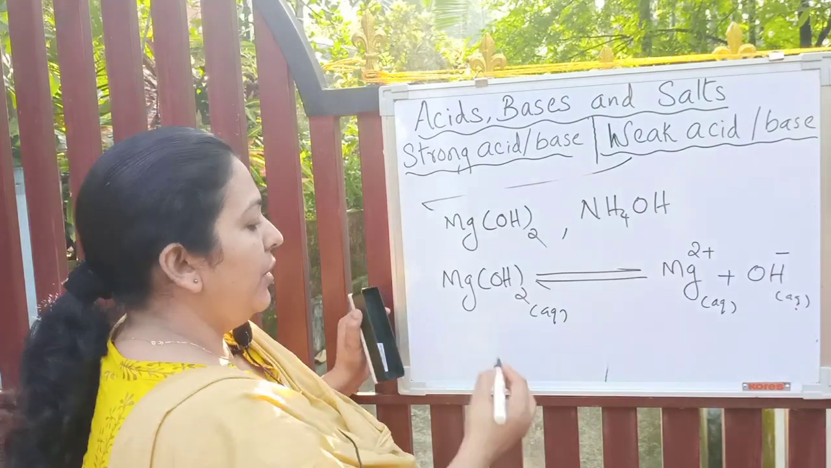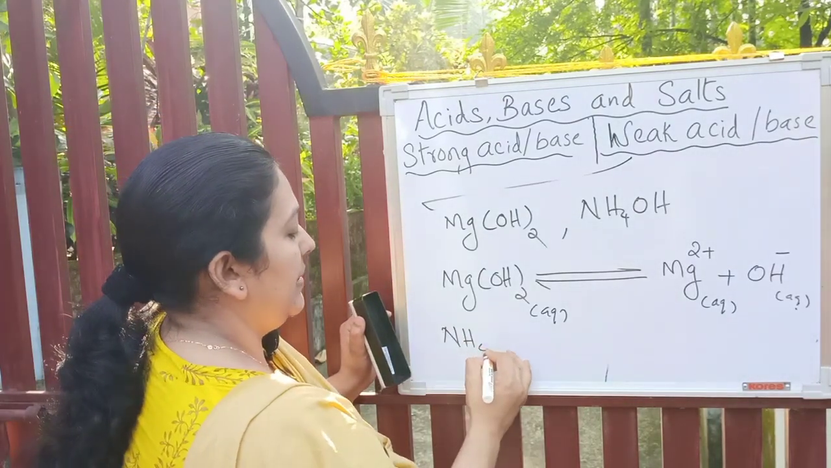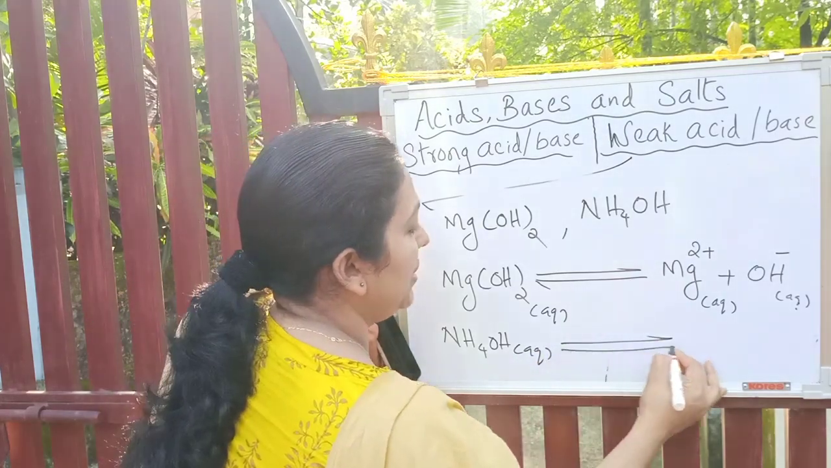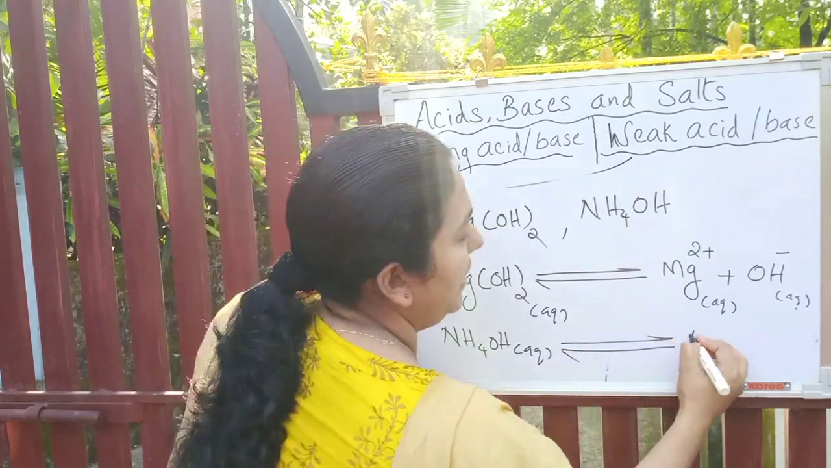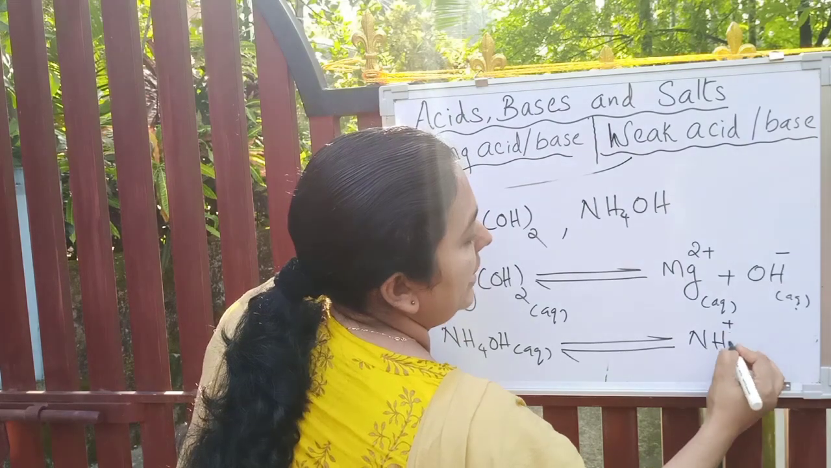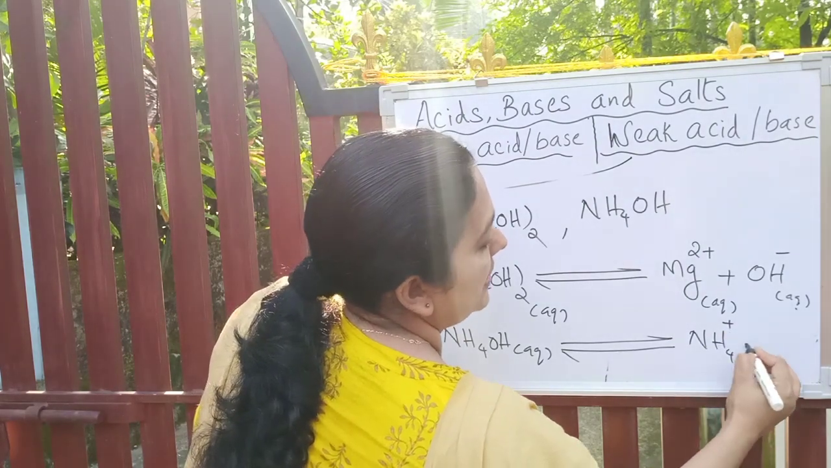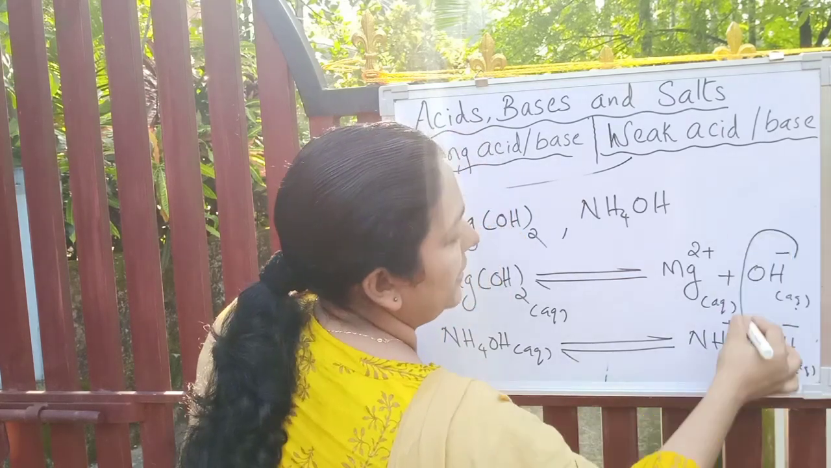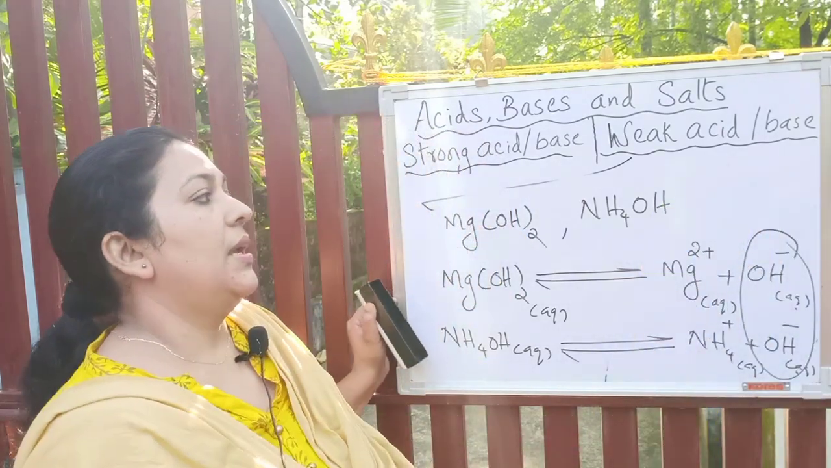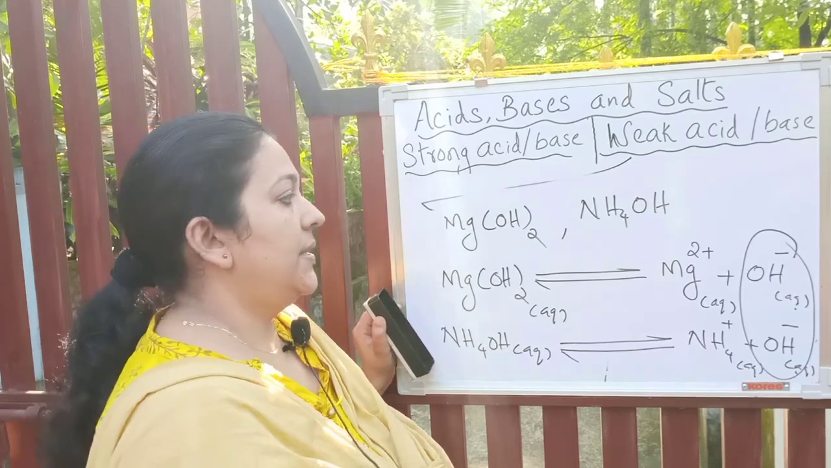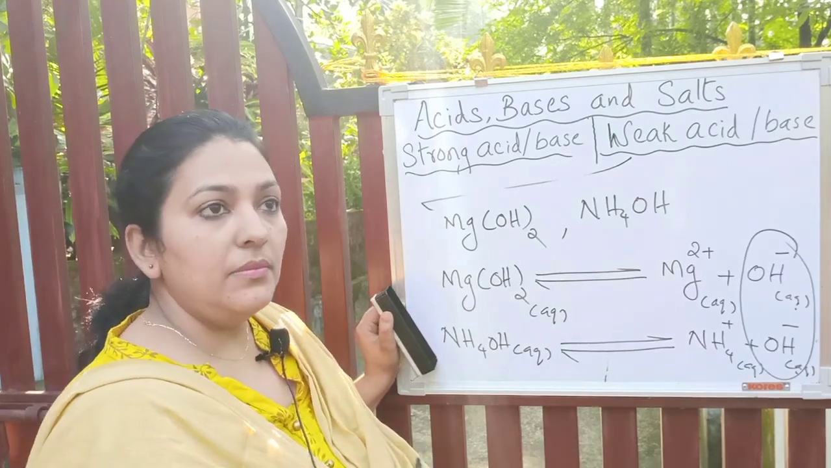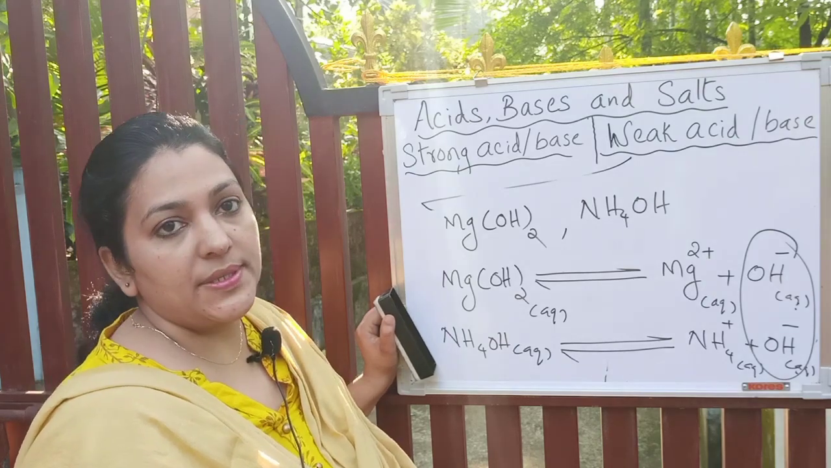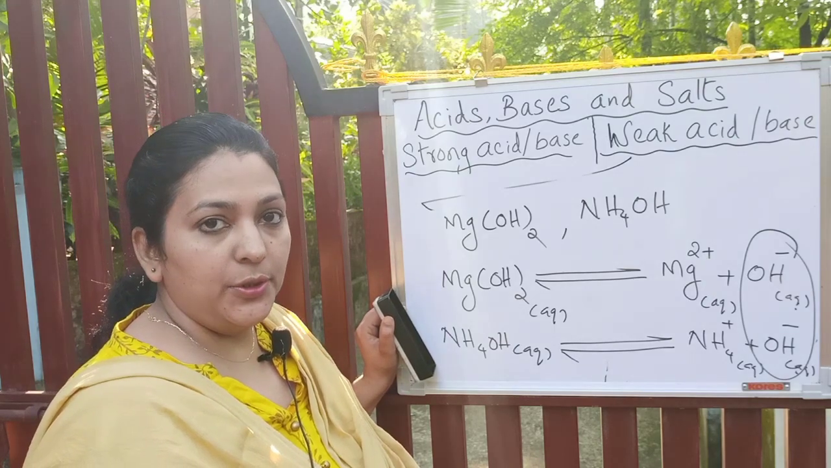Similarly, ammonium hydroxide in presence of water partially, a few molecules will split into NH4 plus aqueous and hydroxide ions aqueous. You know that bases will release OH minus ions, isn't it? So if they partially ionize, then they are called weak bases. Hope it is very clear to you.